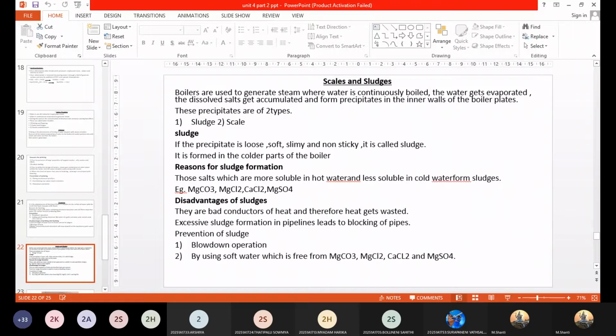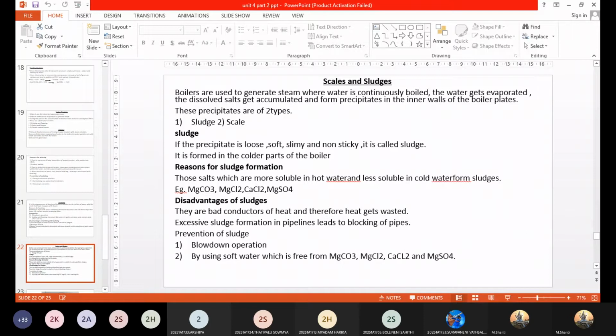Therefore you have excess deposition of sludge there. Ultimately this will lead to the choking of pipes, because the circulation of the steam will be less here. Choking means the pipes will get blocked because of the excess deposition of sludge. Thus the efficiency of the boiler will come down.